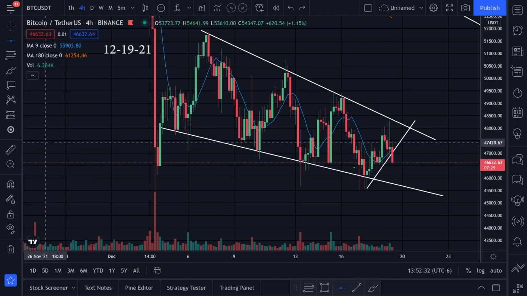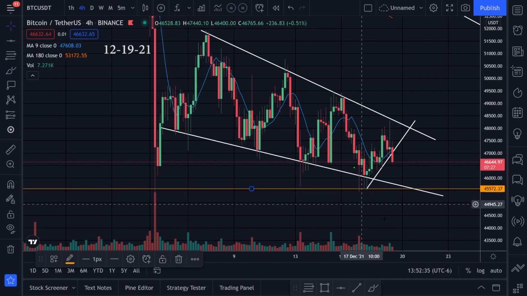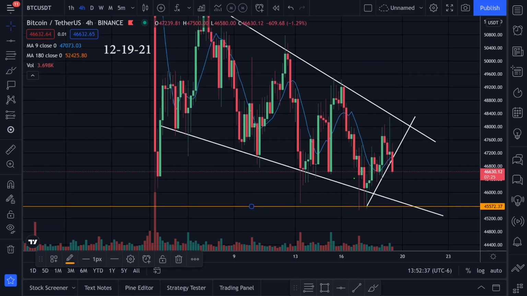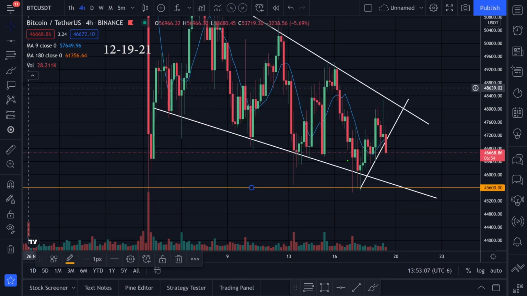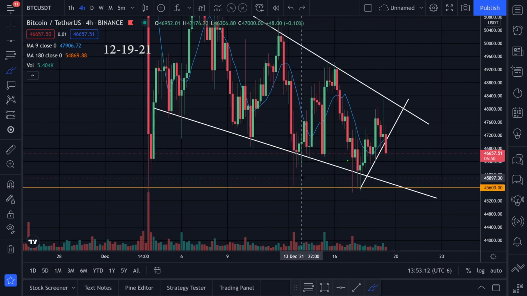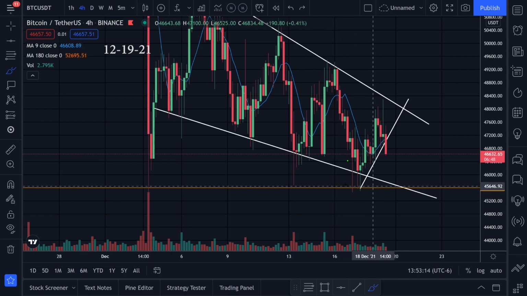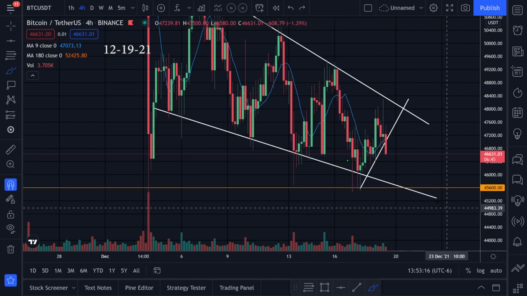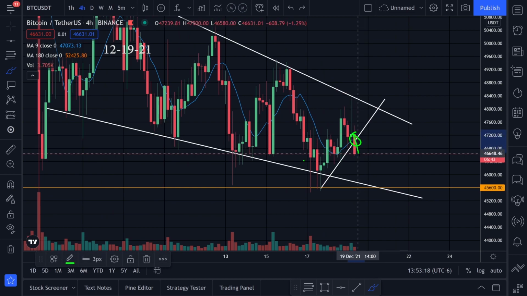Let's go ahead and do a horizontal line down here, and I'm putting a limit order. Let me get you the exact number. So I have a limit order set at 45,600. We came down, wicked down here. We came pretty close right here too. So yeah, I'm looking at 45,600. That's my next target. We broke this trend line going to the downside.